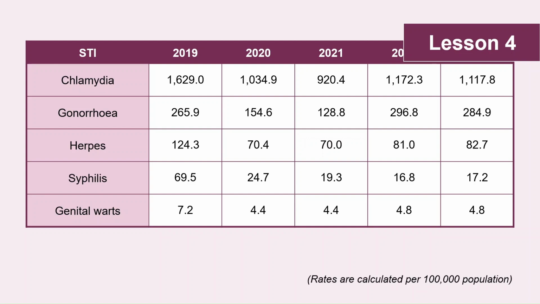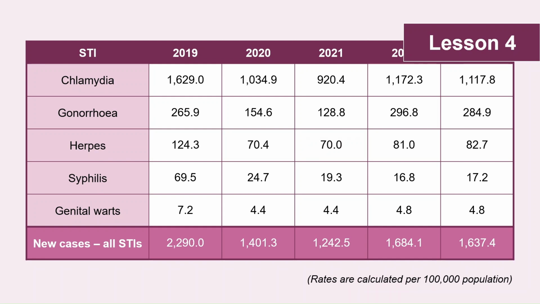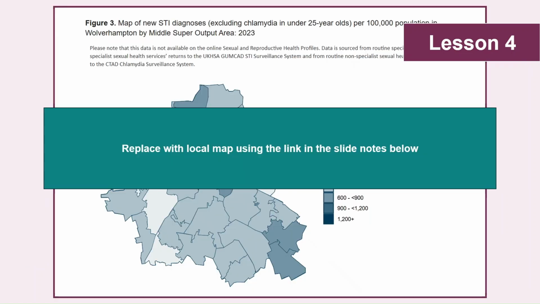And while transmissions did decrease during the COVID-19 pandemic, numbers for all 5 of these STIs are now rising. You can see there that there's then an added tally at the end to encompass statistics for all STIs. Prior to the lesson, you'll need to replace this image by generating a report for your local area using the Fingertips Public Health Data site, which is linked in the slide notes. You'll need to generate a sexual and reproductive health profile and then scroll down until you find figure 3, where you'll find your related graph or image.